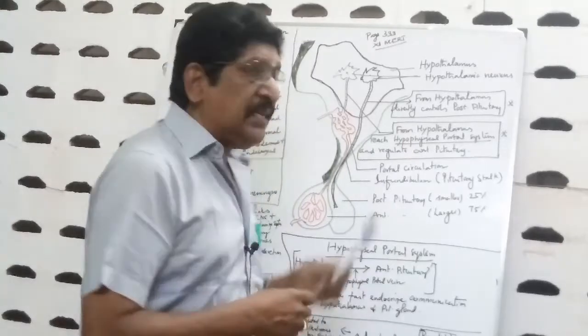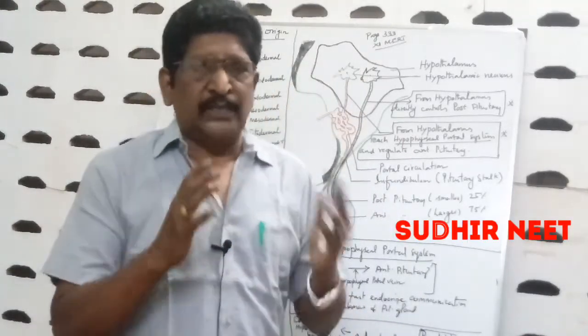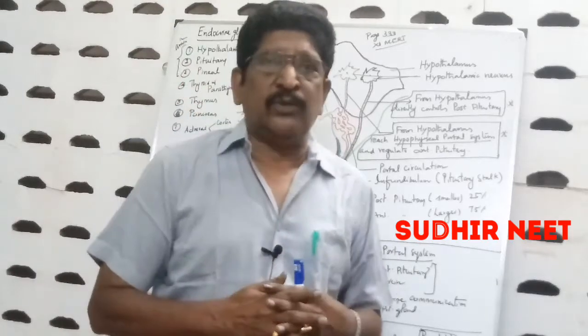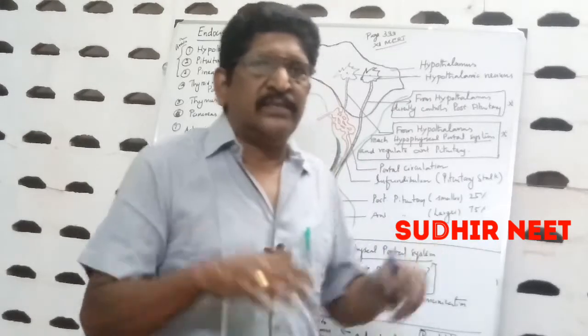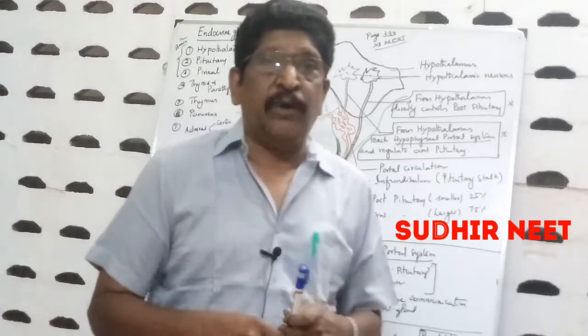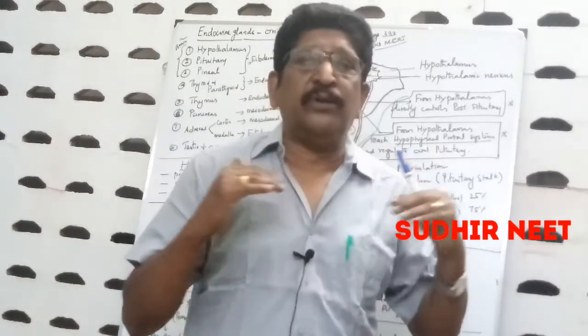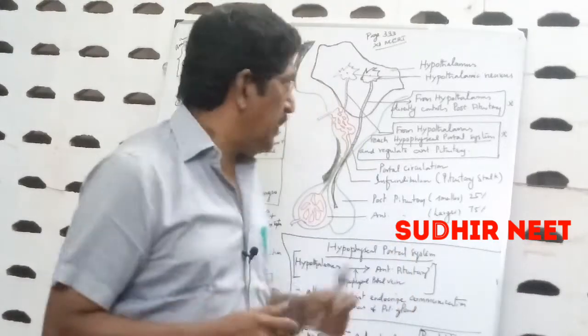And then the pancreas, you know the pancreas is both exocrine and endocrine, a heterocrine gland, having islets of Langerhans. That pancreas is mesodermal in origin. It is very important. Pancreas is produced from the mesoderm layer.